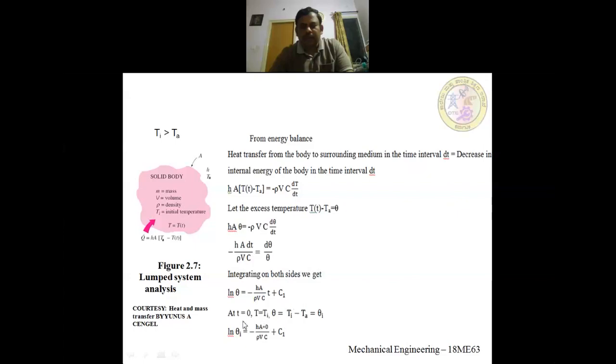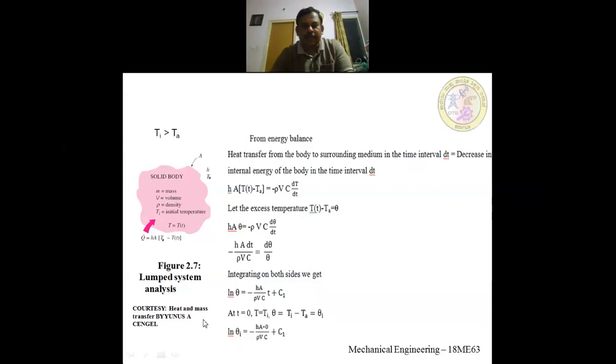Understood? Once again, at time equal to 0, the initial temperature of this body will be Ti, that is what I have written here, Ti. So theta will be Ti minus Ta.